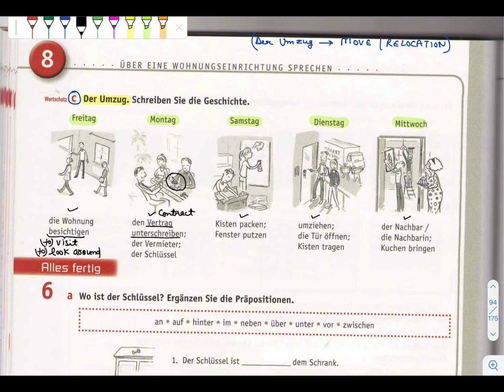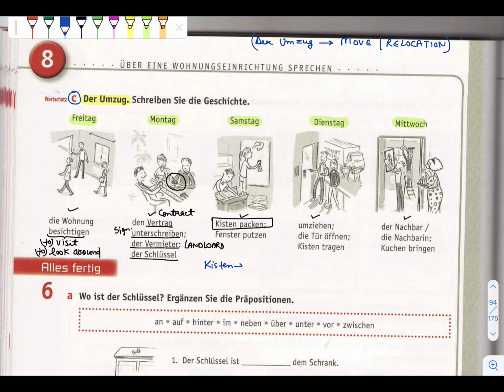And here the signature, you can also see in this picture. Again, Vermieter means landlord. Der Schlüssel, keys. Kisten packen, again, to pack boxes.